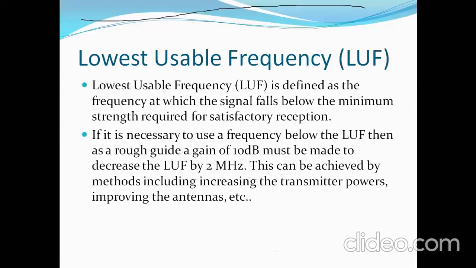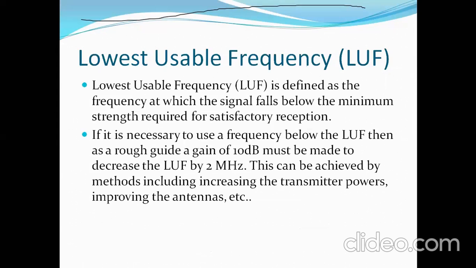And the lowest usable frequency is defined as the frequency at which the signal falls below the minimum strength required for satisfactory reception.